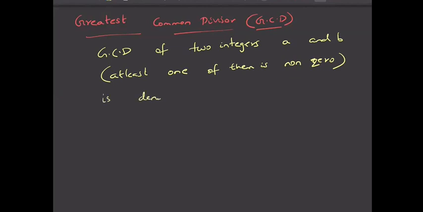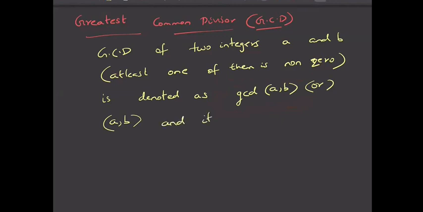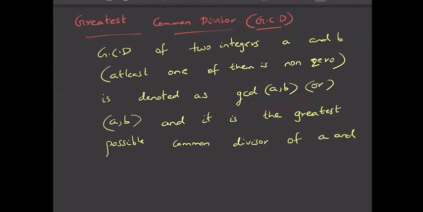It is denoted as GCD of A comma B. Okay. This is the notation of greatest common divisor. Or you can simply write A comma B also. This also means the same, that is greatest common divisor of A and B, and it is nothing but the greatest possible common divisor of A and B.